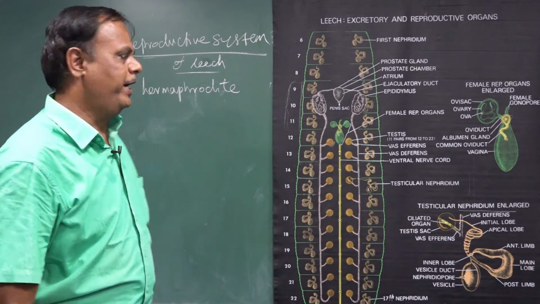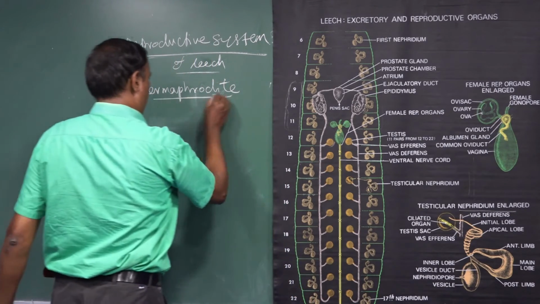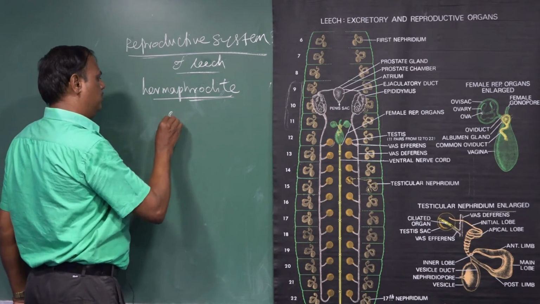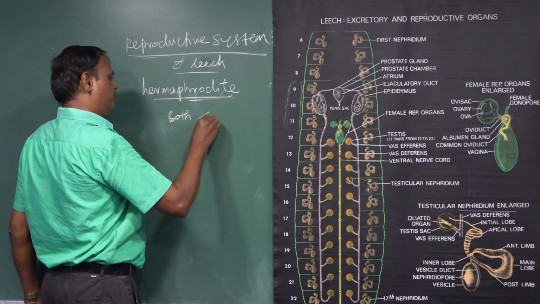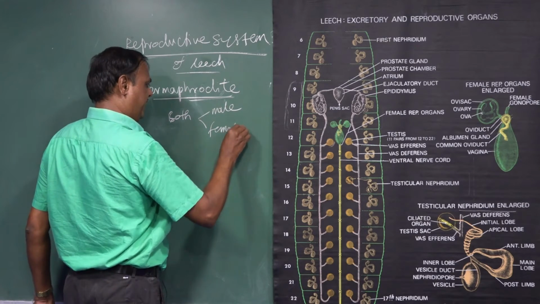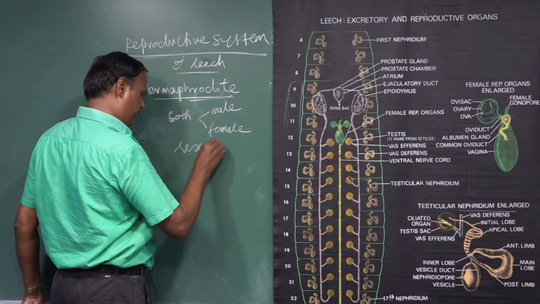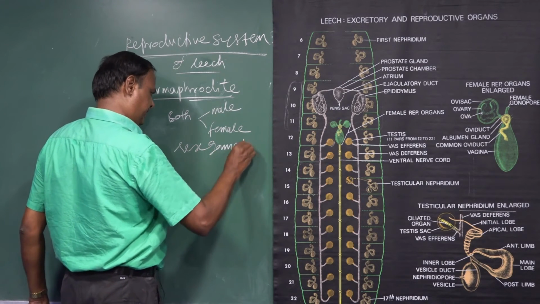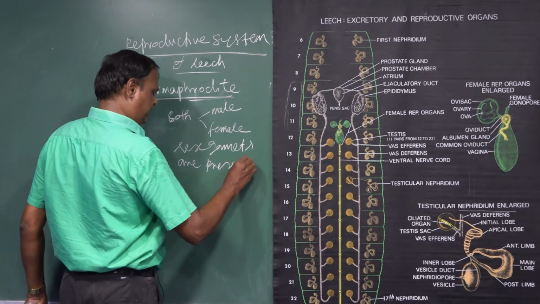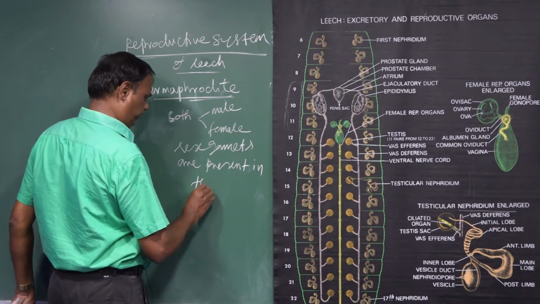Leech is a hermaphrodite animal. What is called a hermaphrodite animal? Hermaphrodite means both male and female sex gametes are present in the same animal.